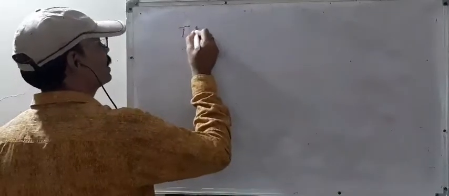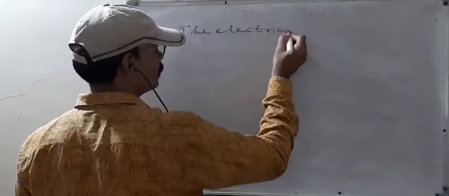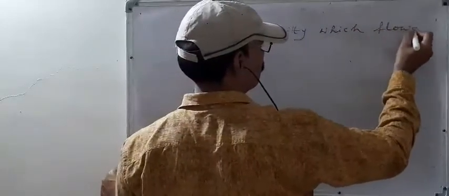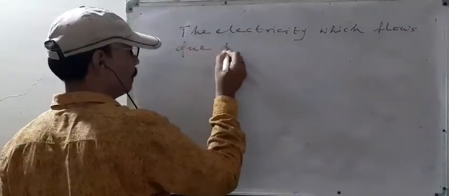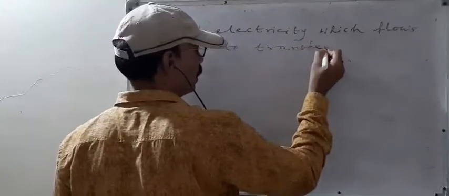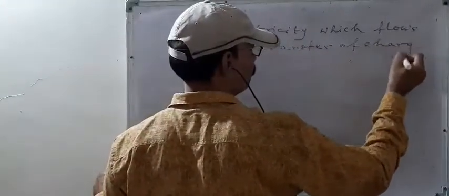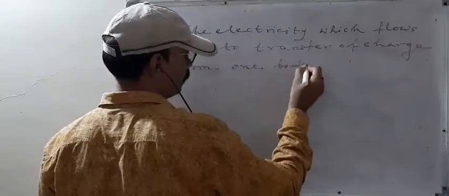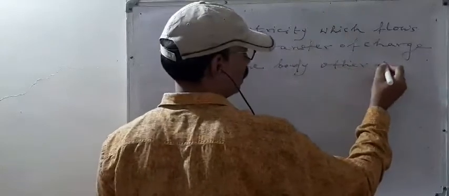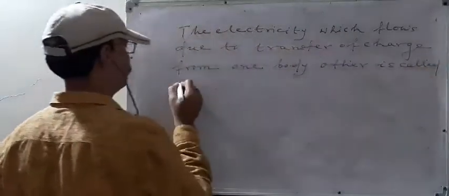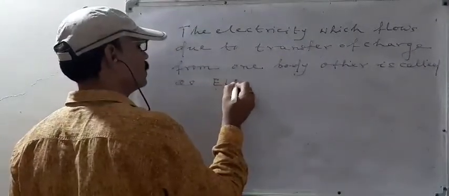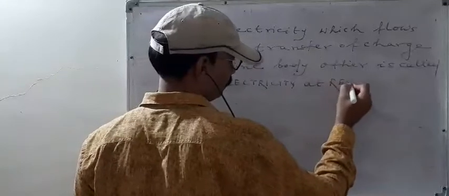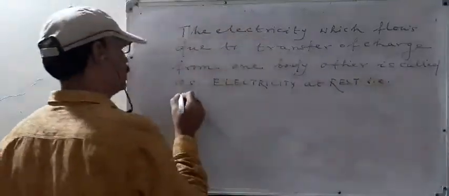We may say the electricity which flows due to transfer of charge from one body to other is called as electricity at rest, that is electrostatic.